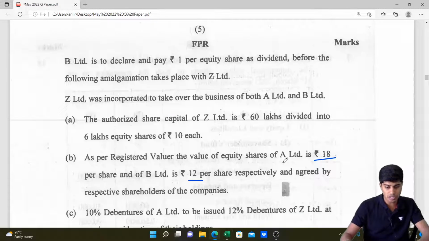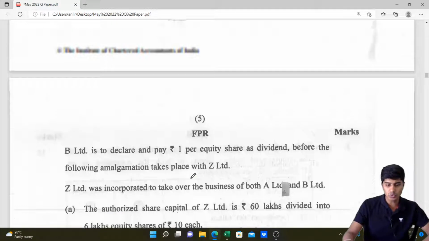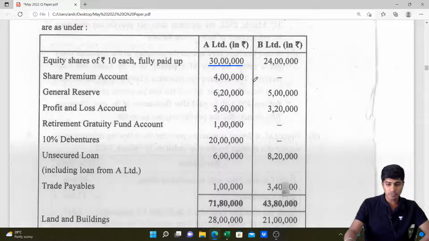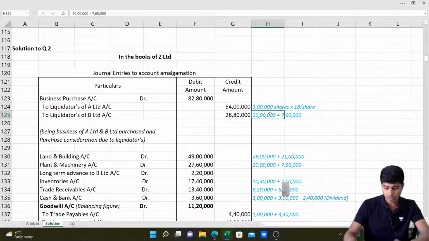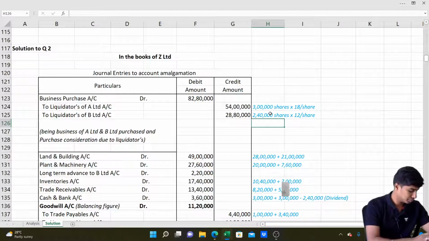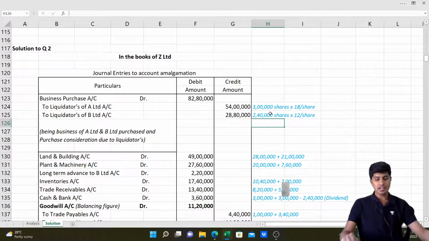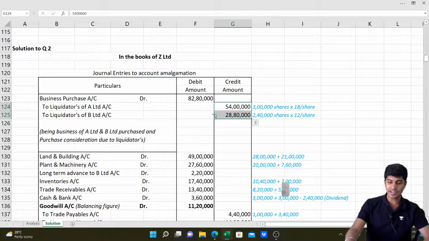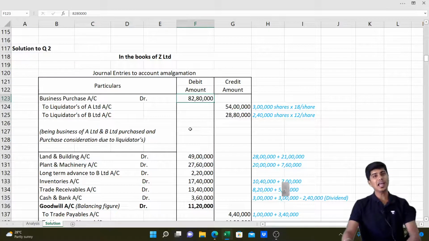And for B Limited, the agreed value is 12, and the equity is 24 lakh rupees, 10 rupees per share. So it is 2 lakh 40,000 shares, multiplied by 12 per share. That comes to 28 lakh 80,000. And if you add this 54 lakh and 28 lakh 80,000, it is 82 lakh 80,000.